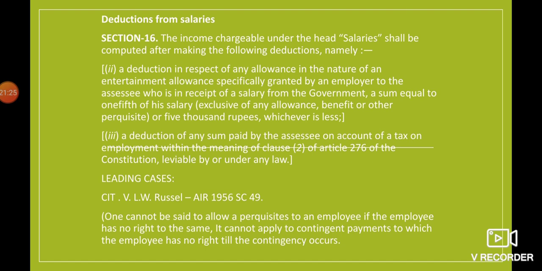Now after this, I would like to discuss two important cases, and after these two cases, the topic salary will be completed. Okay, so now the case is CIT, means Commissioner of Income Tax versus LW Russell, AIR 1956 SC 49. The main crux of the case is that one cannot be said to allow a perquisite to an employee if the employee has no right to the same. It cannot apply to contingent payments which the employee has no right to till the contingency occurs.